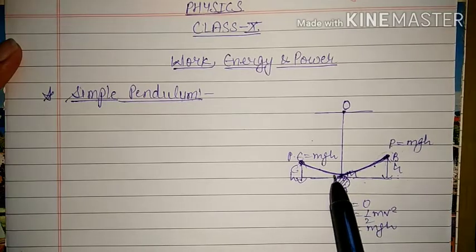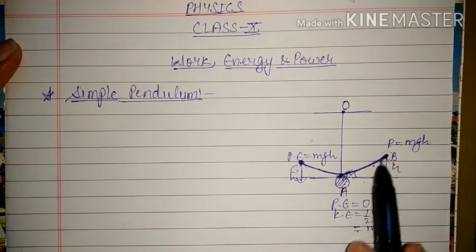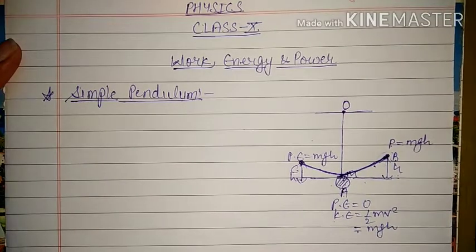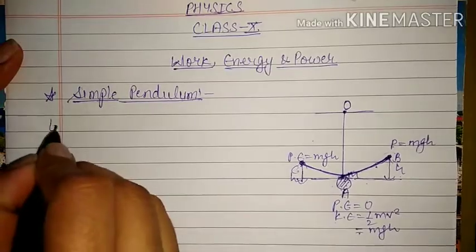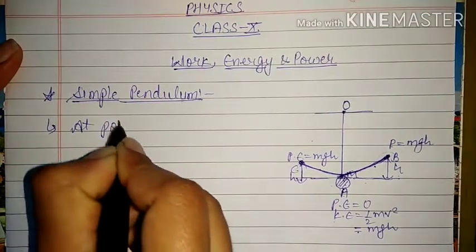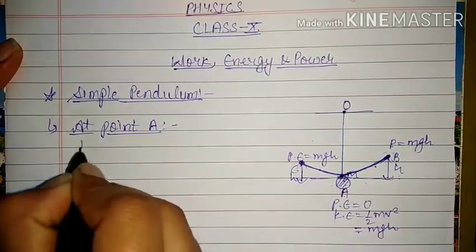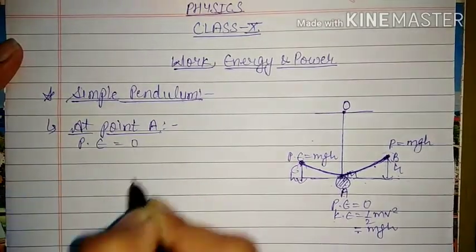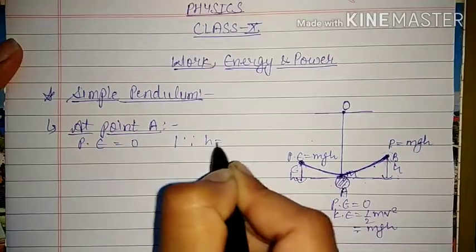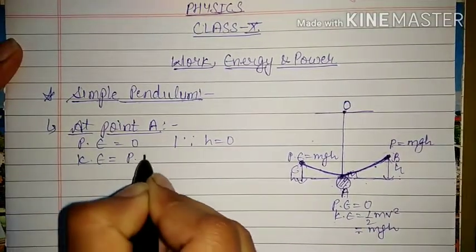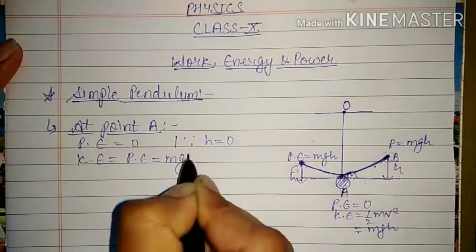Then because of that kinetic energy, it will move to B, then again A, then again C, then A, and then B. So here what we are noticing is at point A, potential energy is equal to 0 since height is equal to 0. Kinetic energy is equal to potential energy, which is mgh.